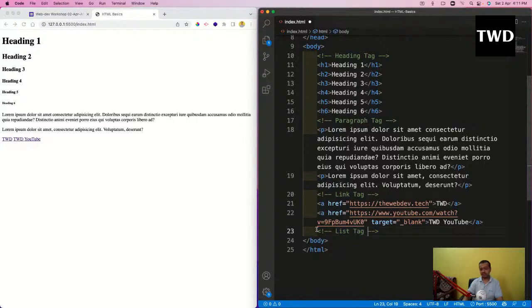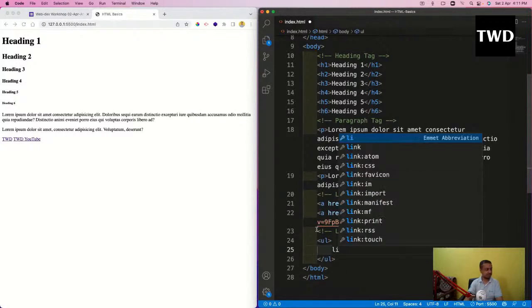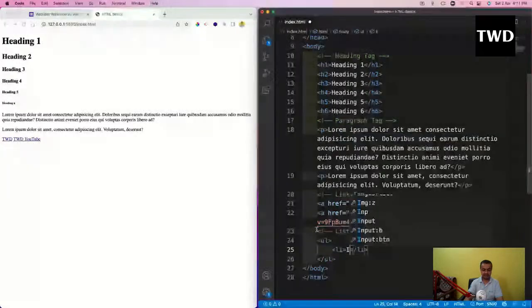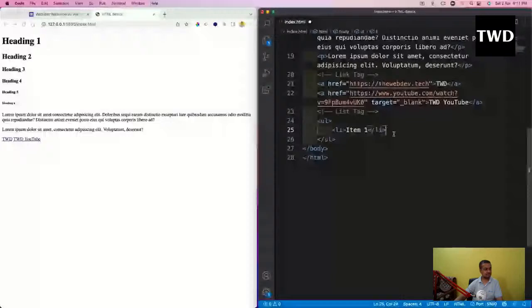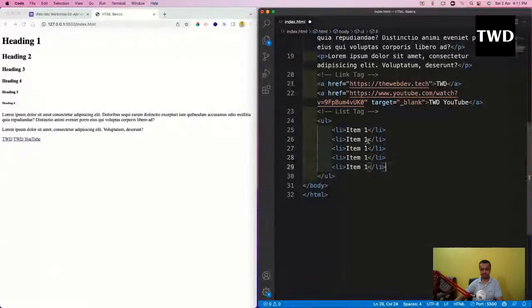In this list tag, there are two kinds of list tags. One is known as ul, which means unordered list, and the list item is like item 1. In HTML all of the things have some meaning. ul means unordered list, and then I have li, which means list item.